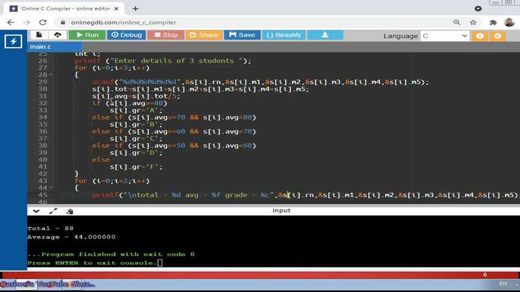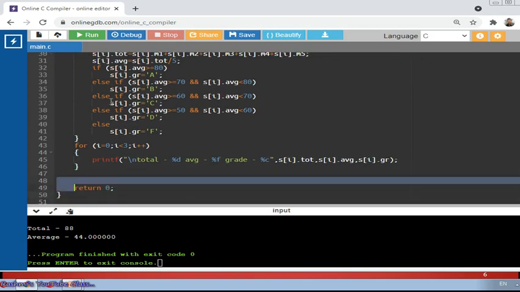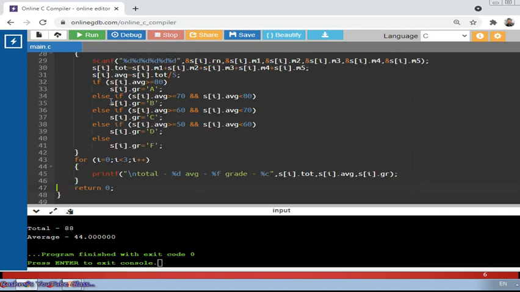So the s[i] ampersand sign we can remove. Here I can specify total, s[i].tot, here we can specify average, then other things we can remove simply, and here we can give grade at last, that is gr. Fine, and it has to be within the loop. So keep it within the loop. The job is done. Let's check by compiling the program whether it is working nicely or not.